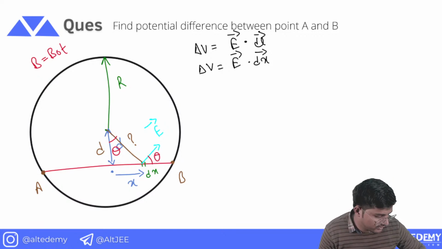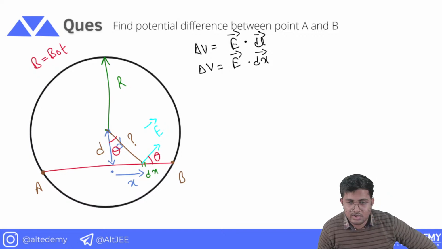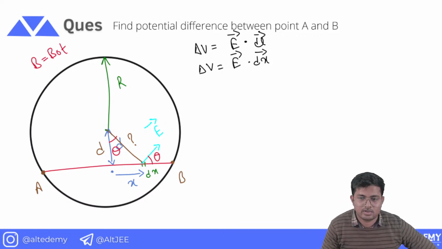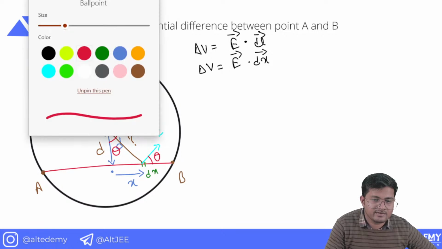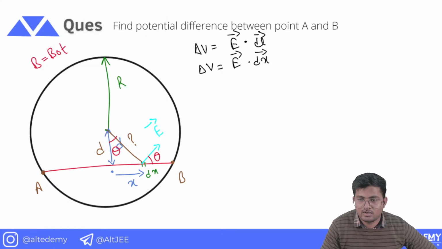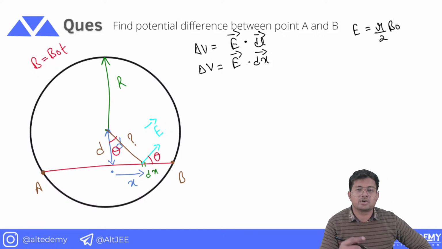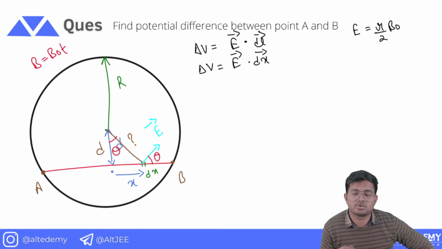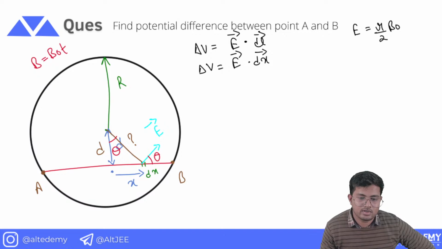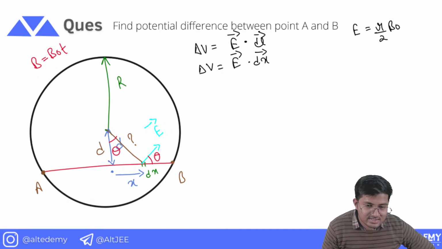I hope this is clear to all of you. Everyone, do let me know if this is clear or not. And the value of E should be R by 2 B naught, because B naught t when differentiated with respect to time is going to be B naught. So this is my R.